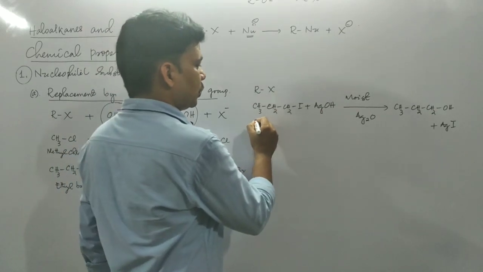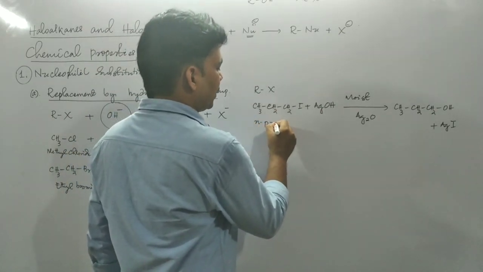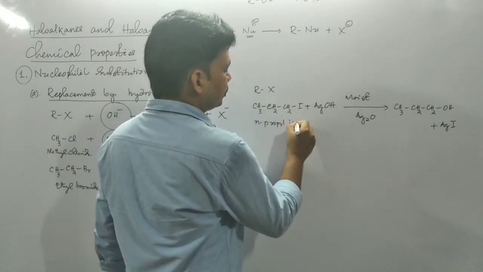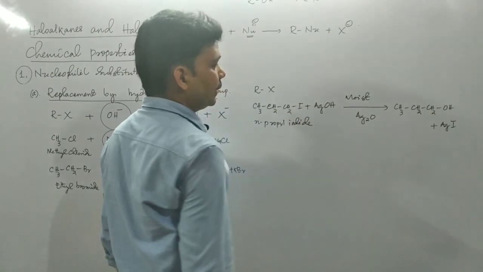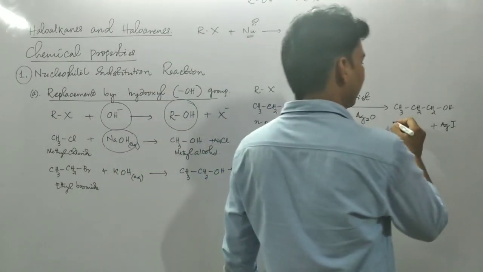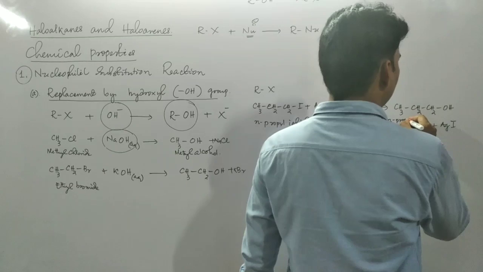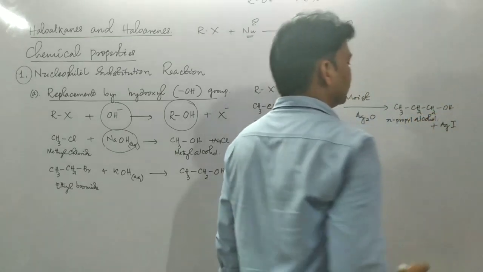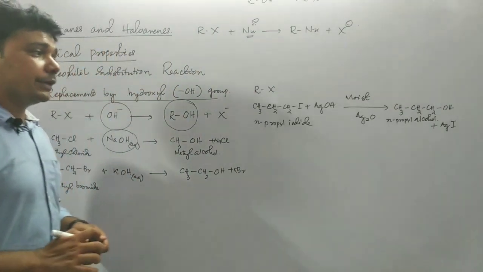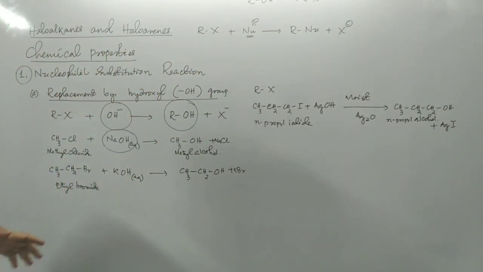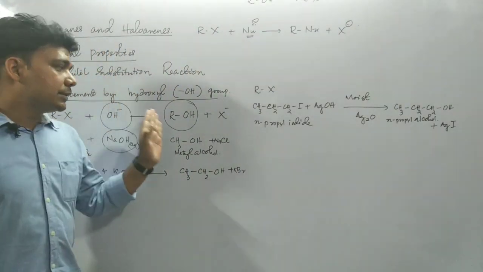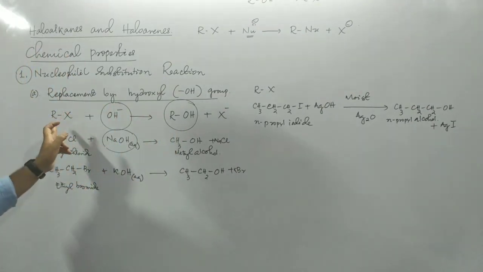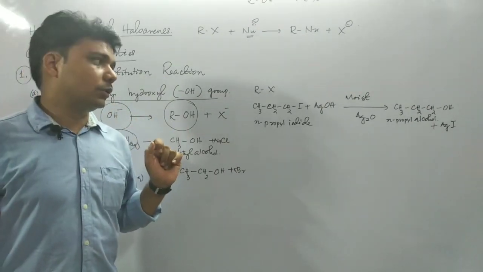So our reacting molecule was n-propyl iodide, and as product we are getting what? The corresponding alcohol, that is n-propyl alcohol. So in this way we can convert what? Alkyl halide into alcohol.